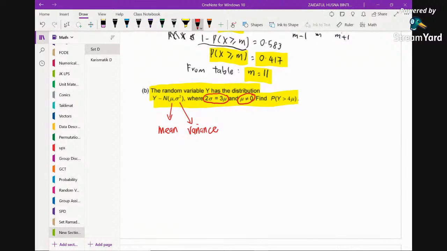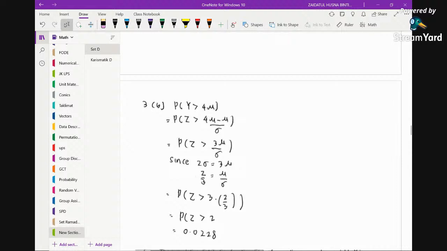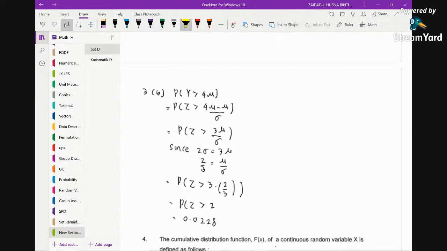Why? If the mu is 0, then we know this is already standard normal. But if the mu is not 0, then we know that this is a normal distribution. Okay, so find the probability of y greater than 4 mu. So how to solve this? Okay, so now let's have a look at this one. We need to find the probability of y greater than 4 mu. Because this is a normal distribution, we are going to standardize it.